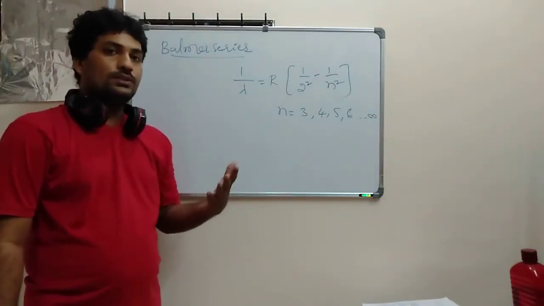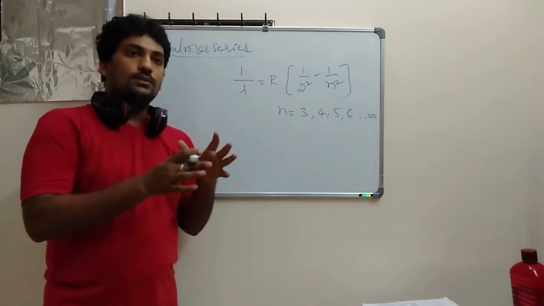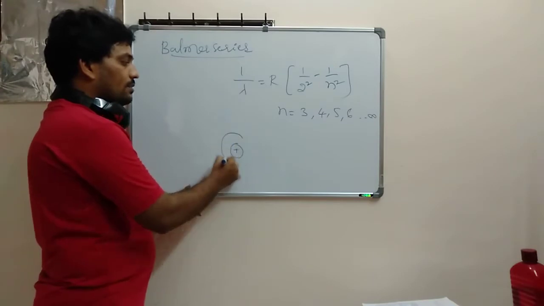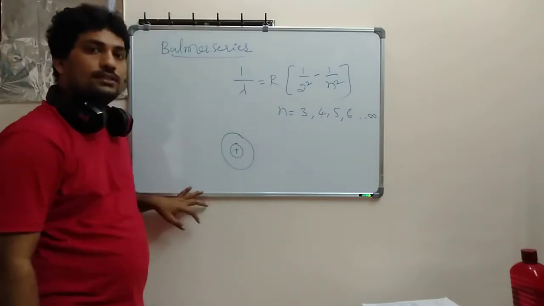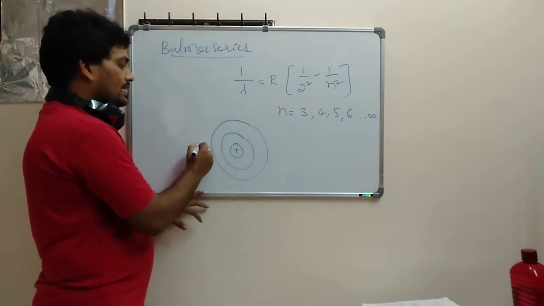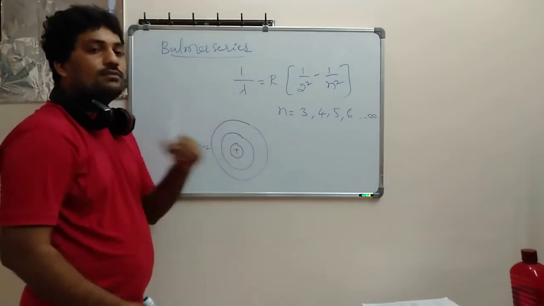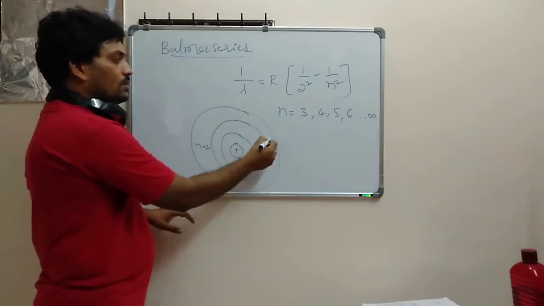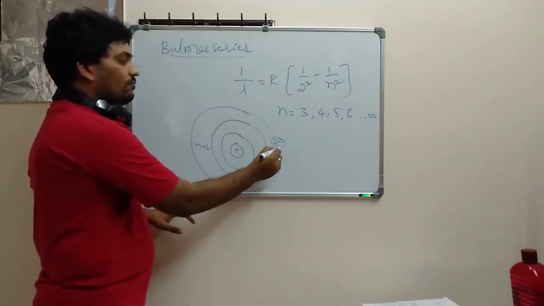So you understood, right? Balmer didn't consider the first orbit. He has taken from the second, so n is equal to 2. From the second onwards he has taken. If the electron goes to the third and comes back to the second,